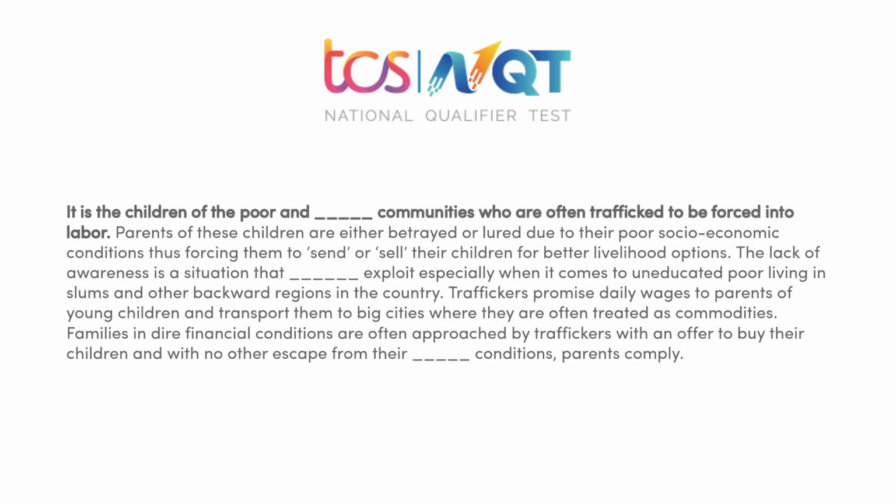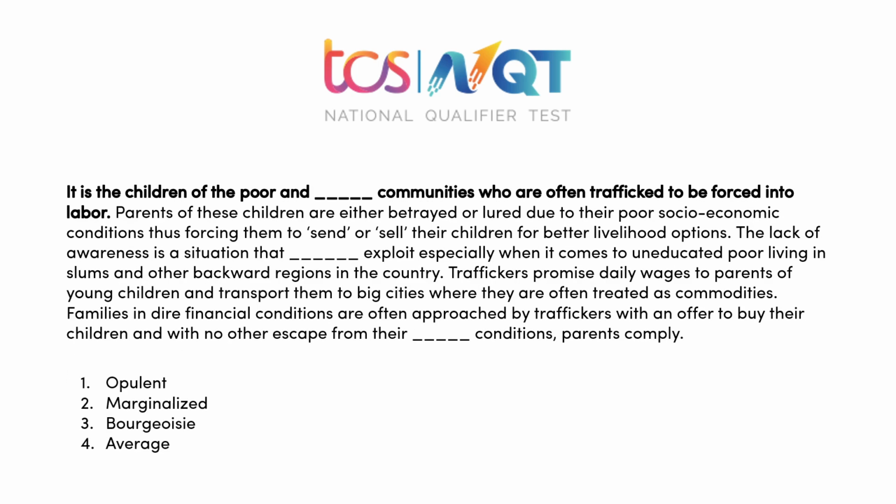For example, take the question displayed here: the children of the poor and dash communities who are often trafficked to be forced into labor. Now opulent and average don't even fit into it, and bourgeois is a new word itself. So if you go ahead with marginalized, the children of poor and marginalized communities who are often trafficked, the sentence sounds good, and marginalized is the correct answer for this one.